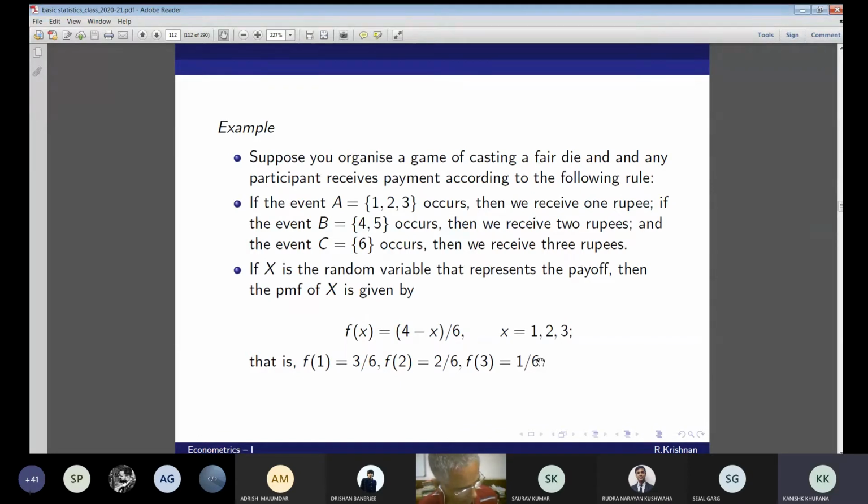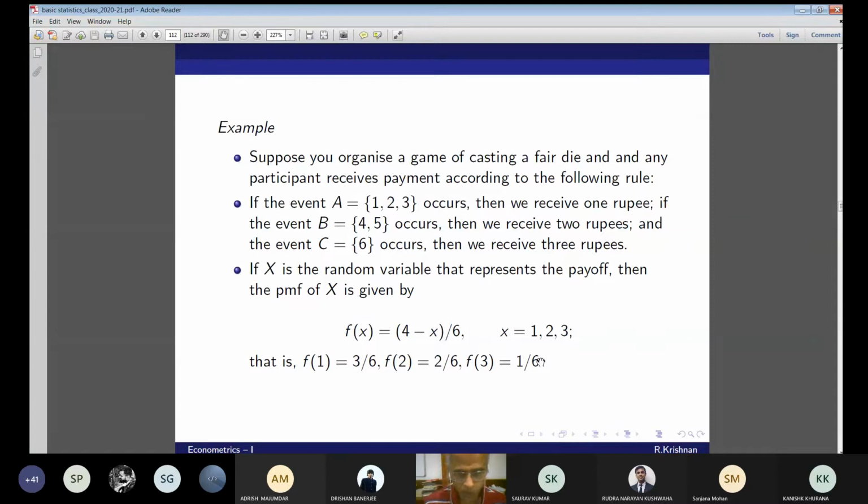3 by 6 of the times, right? 2 rupees about 2/6 of the times, and 3 rupees about 1/6 of the times. Okay, now the question is, suppose somebody comes and plays this game, you will be paying him.